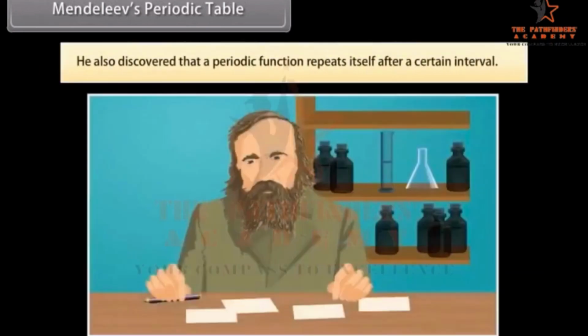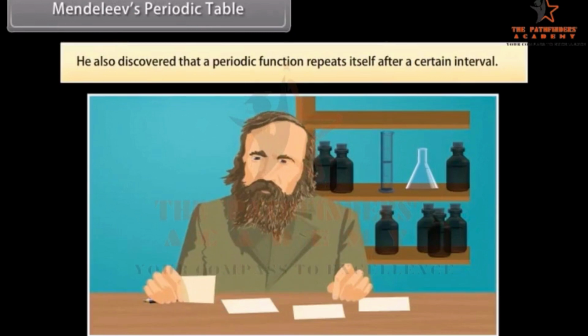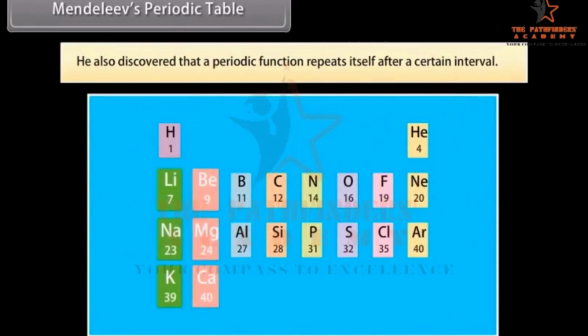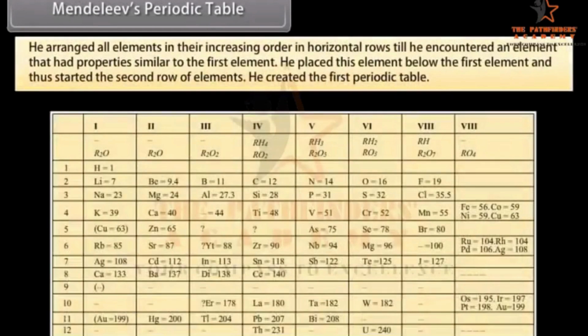He also discovered that a periodic function repeats itself after a certain interval. Hence, according to the periodic law, the chemical and physical properties of elements repeat themselves after certain intervals when they are arranged in the increasing order of their atomic mass. A tabular arrangement of the elements based on the periodic law is called periodic table.